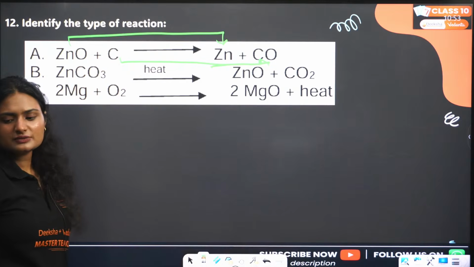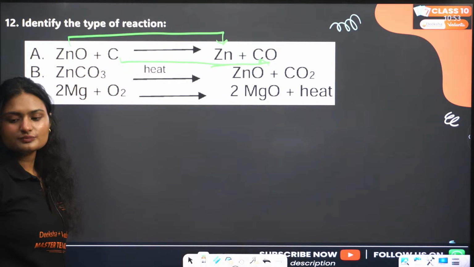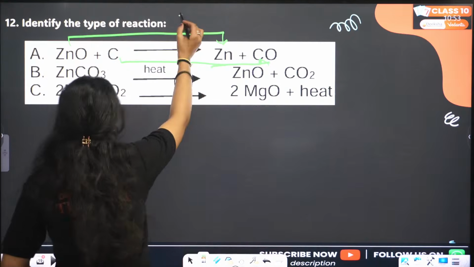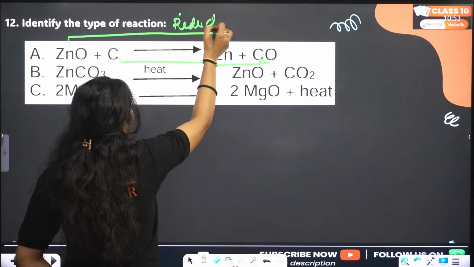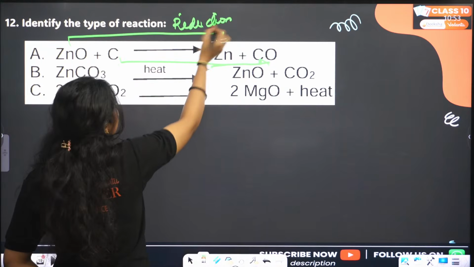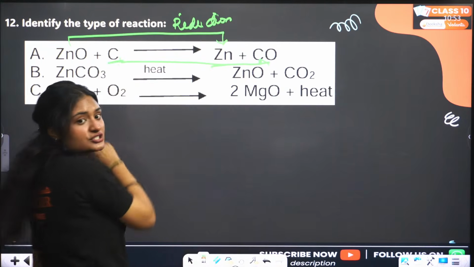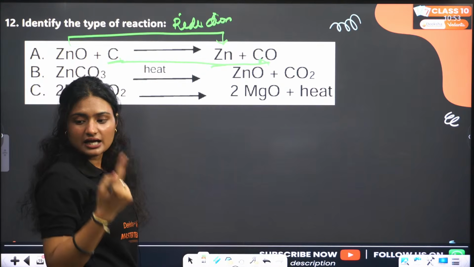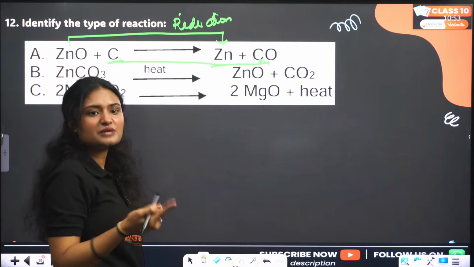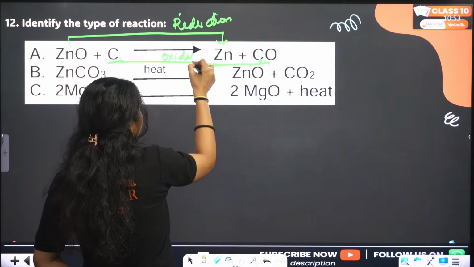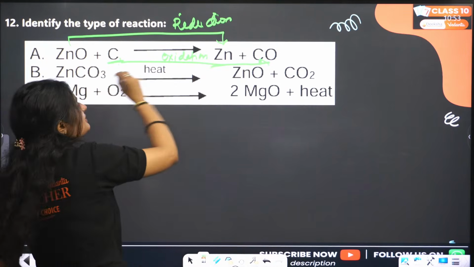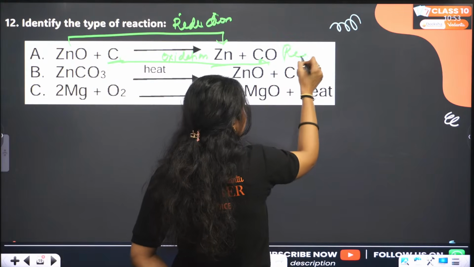Removal of oxygen means reduction. And there is addition of oxygen also. Carbon is adding oxygen and we get carbon monoxide. So that is oxidation. Clear? So that means the reaction A is a redox reaction.